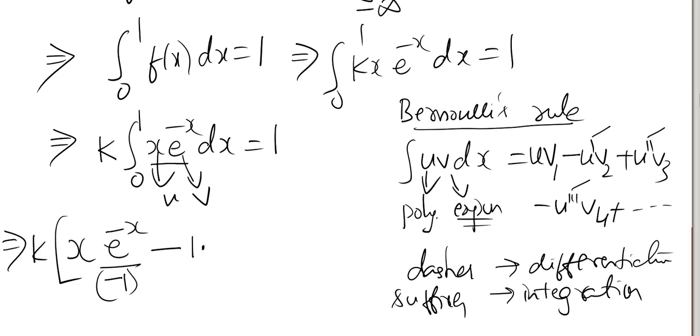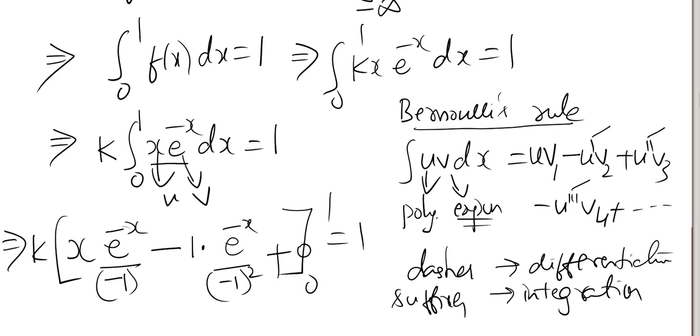v2 means this is integrated once again. e power minus x by minus 1 whole square plus u double dash. u double dash means one differentiation is 0. It ends here. If you do any times differentiation, it will be 0 itself. 0 to 1 equals to 1.